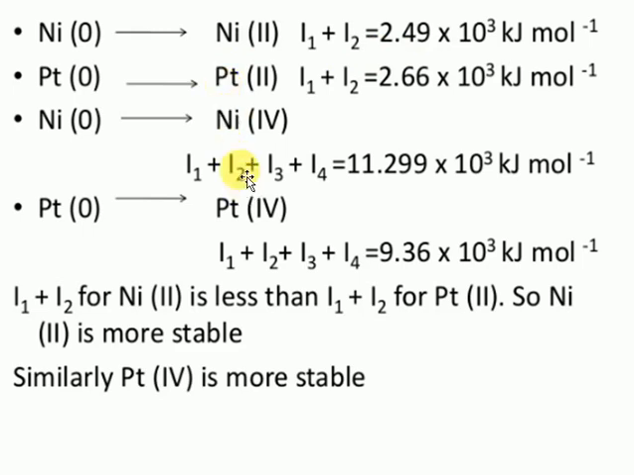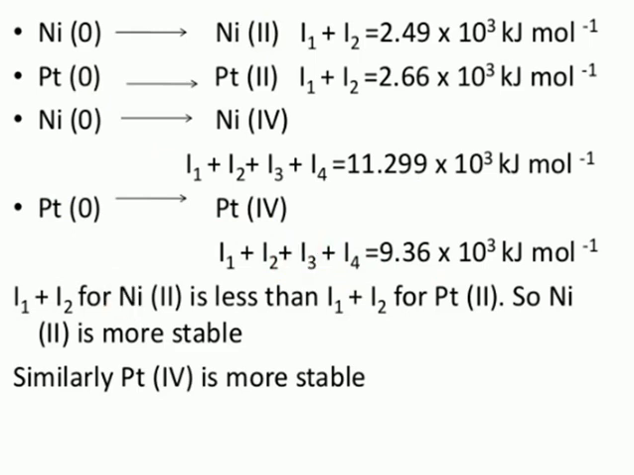Now I want to remove 4 electrons from nickel. I take the first, second, third and fourth ionization enthalpies, and when I add them together I get 11.22 x 10^3 kilojoules per mole. If you go for platinum, how much do I get? 9.3, which is the lower value for platinum. So what I mean is that nickel +2 is more stable, and platinum +4 is more stable. Based on the ionization enthalpy value, you can predict which one is more stable or less stable.